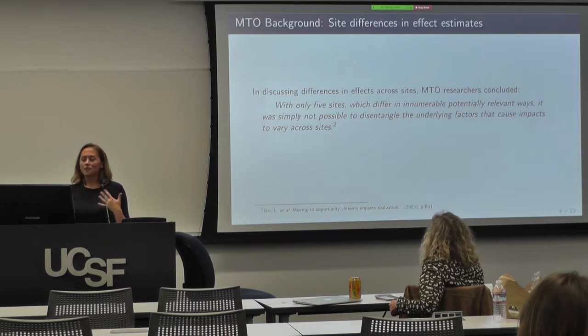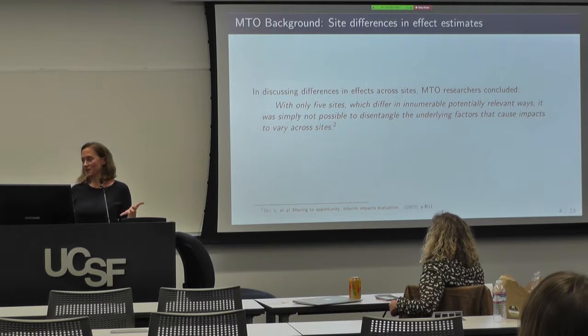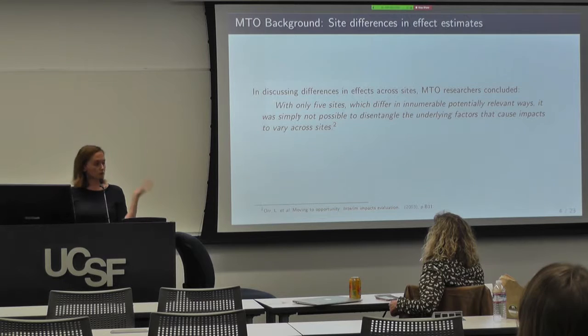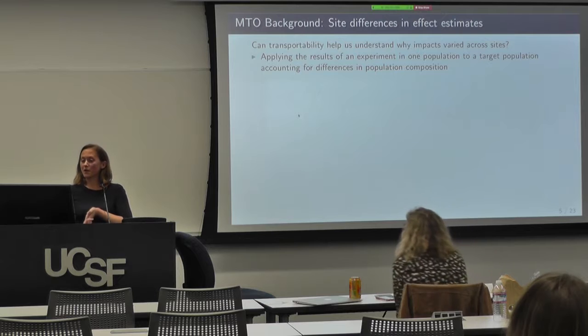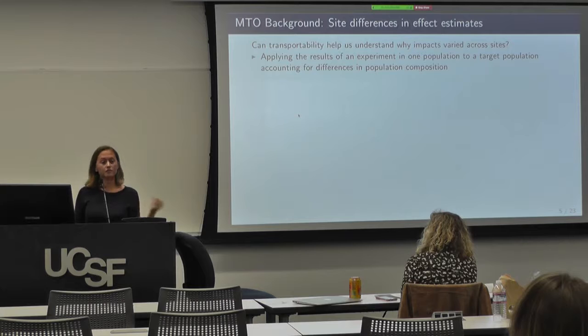And this is not frequently talked about. The MTO literature is vast. There are hundreds and hundreds of articles written about MTO, but in general, this lack of replication across sites wasn't really talked about, except that it was documented in their progress reports. In discussing these differences, the researchers in these progress reports kind of threw their hands in the air and said it's not possible to disentangle the underlying factors that might cause these differences across sites. So my goal was to see, well, can we use transportability to help us get a little bit of traction in understanding why these effects may differ?